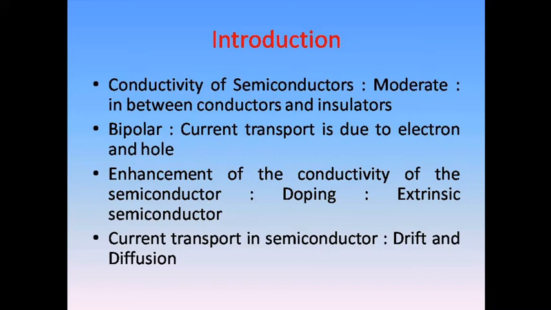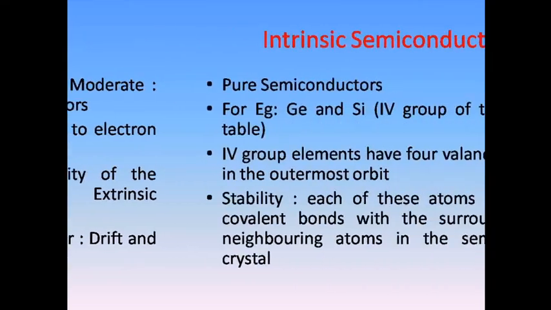In semiconductors, the current transport is due to two types of charge carriers. We can enhance the conductivity of the semiconductor by means of doping, that is, addition of small quantities of impurities, and the current transport in the semiconductor is due to the two phenomena called drift and diffusion.